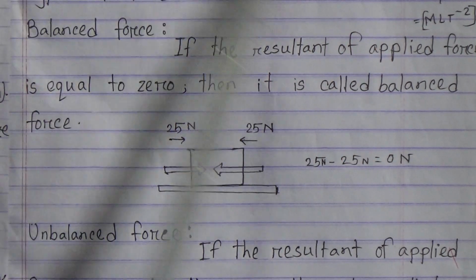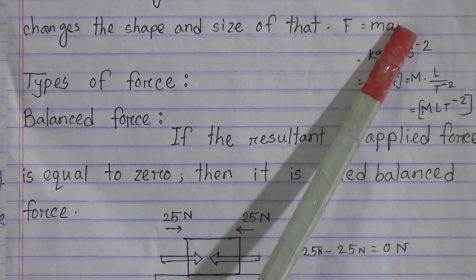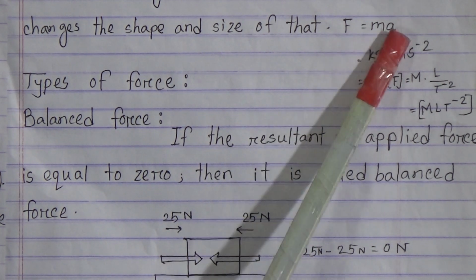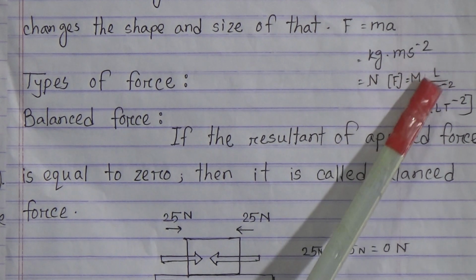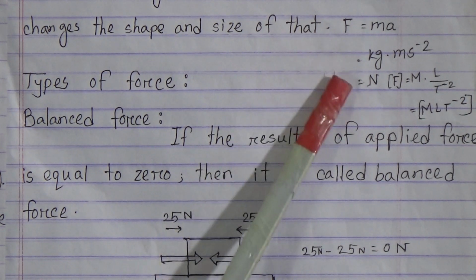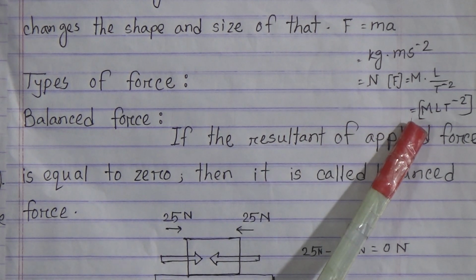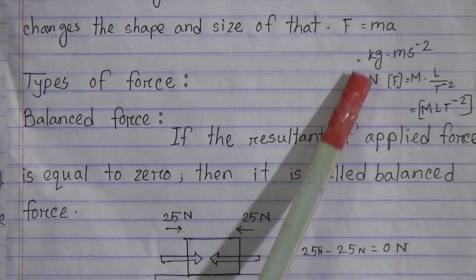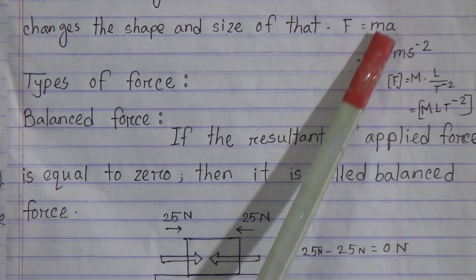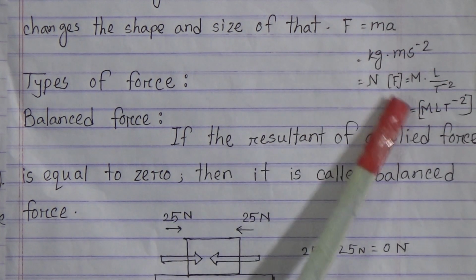Force is indicated by F, and we know F equals ma. M means mass, and a is acceleration. The unit of mass is kg, and the unit of acceleration is meter per second square. So kg meter per second square is called Newton. So the unit of force is Newton, and the dimension of force: the dimension of mass is M, and the dimension of acceleration is L per T square. That means M L per T square is the dimension of force.